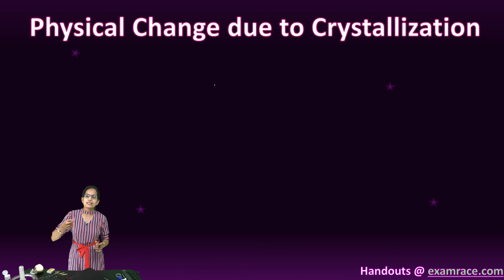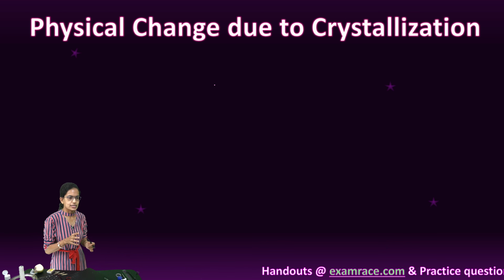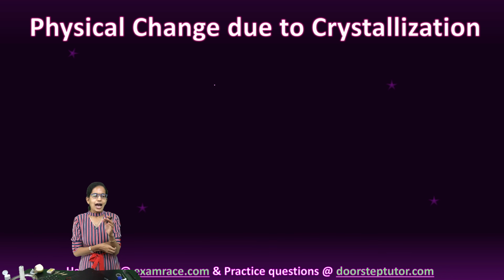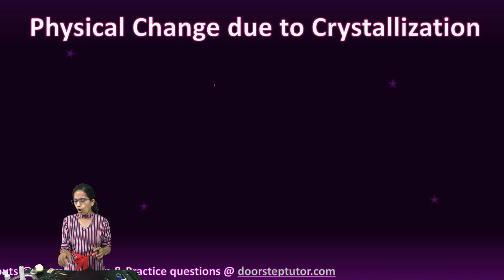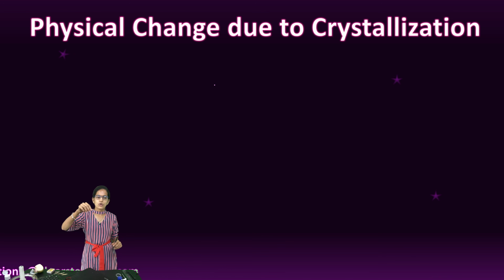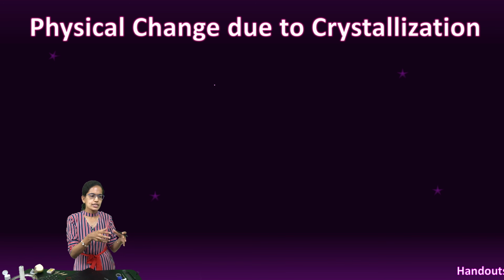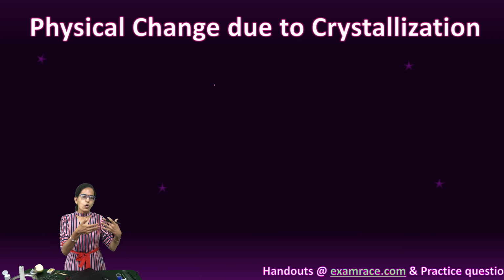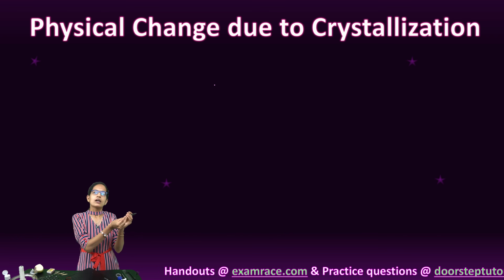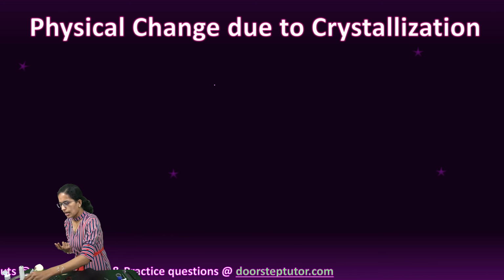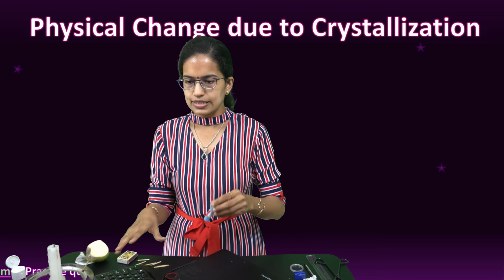The next is physical change due to crystallization. So for this, we take certain water in a beaker and add a few drops of copper sulphate into it, and with the copper sulphate, we also put some kind of salt crystals or sulphuric acid and start to boil it. Now, this copper sulphate solution over time would form copper sulphate crystals, and that is how we basically understand this process.